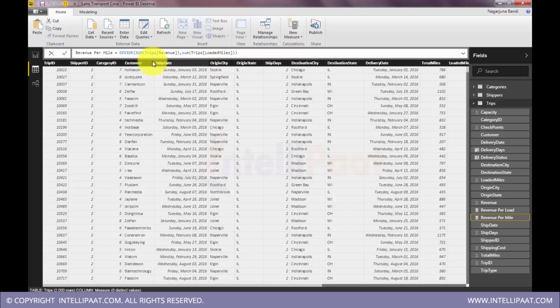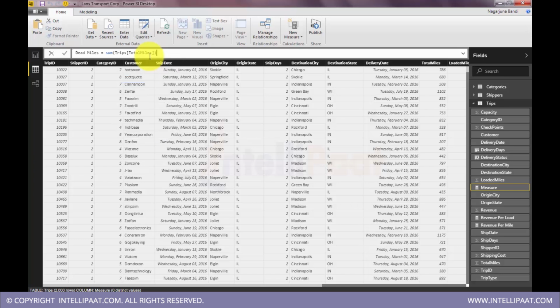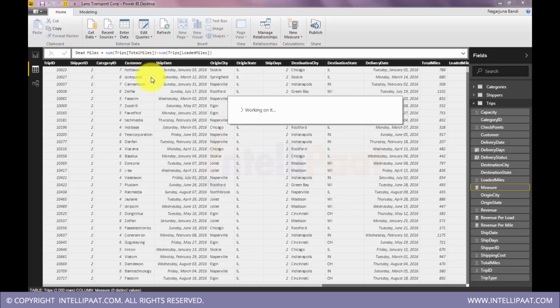Variance in loaded miles and total miles. I'll call them dead miles. Dead miles. So sum of total miles minus sum of loaded miles. Okay, so now I got some measures here.